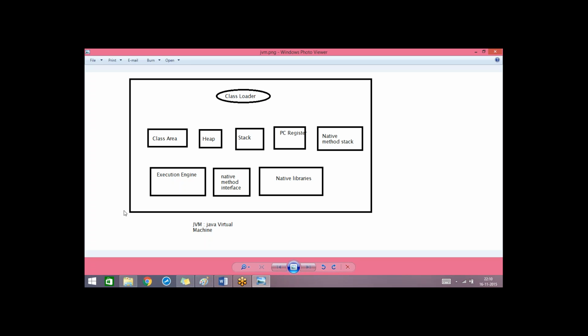So this JVM contains all of these tools for successful compilation and execution of a simple Java file. This is the complete architecture of JVM. This is not important programmatically, but it's better if you have some basic idea on this.